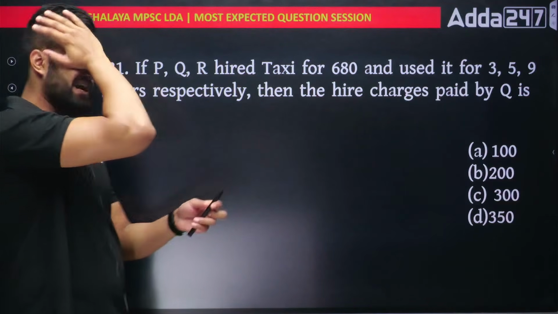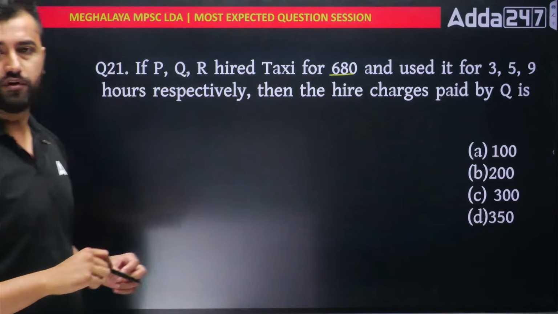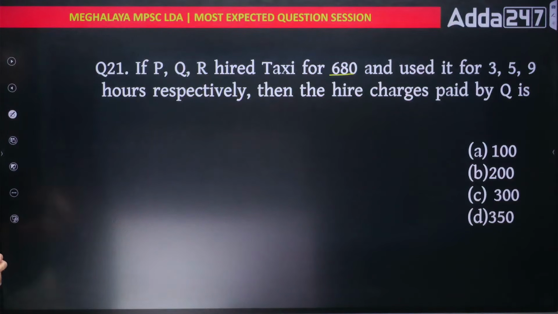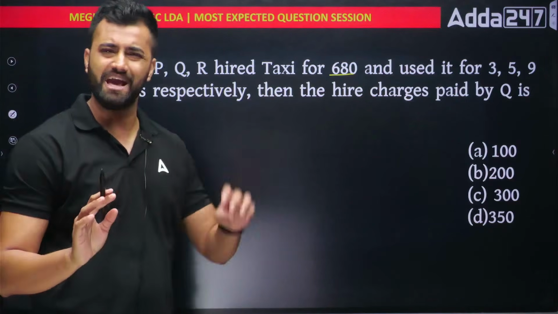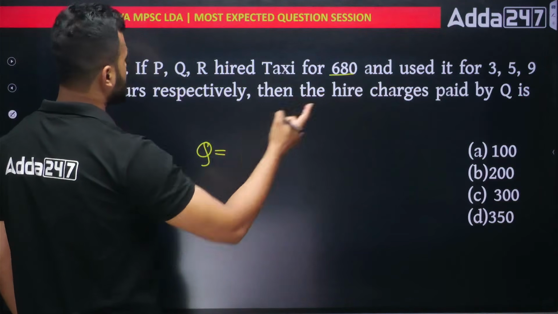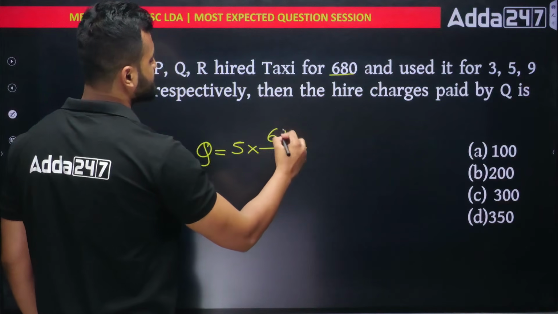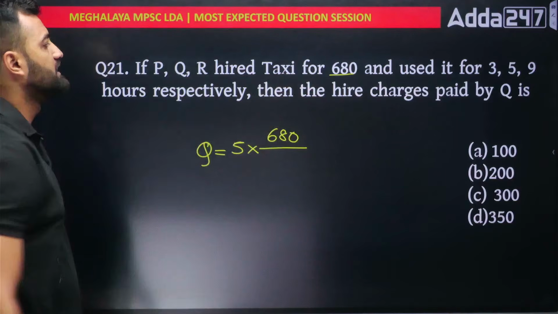See number 21. If P, Q, R hired a taxi for rupees 680 and used it for 3, 5, 9 hours respectively, then find the hire charge of Q. Exact same question. We want the value of Q. Q is my 5, into what is given in the question, 680. This is the total fare.